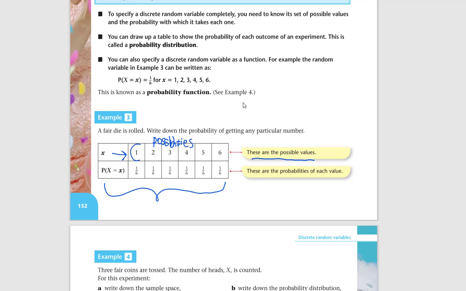The probability of getting 1 is given here, probability of getting 2 is given here, probability of getting 3 is given here. Because these are all the possibilities, the addition of all probabilities is equal to 1. As you already know, when you add all the possible probabilities, it should add up to 1.